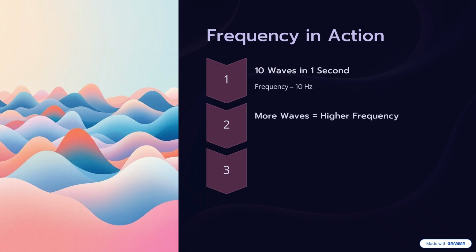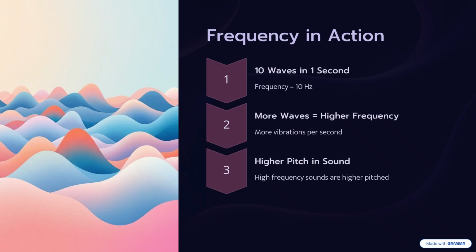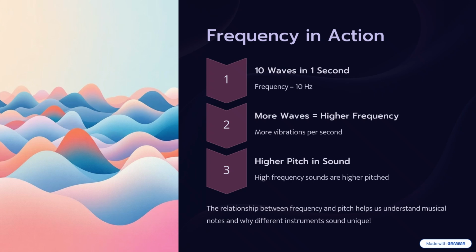Number two, more waves means a higher frequency. A higher frequency means more vibrations per second. If we have more vibrations, it means we have a higher pitch. High frequency sounds are higher pitched. So pitch is the one unique factor which helps us differentiate between two musical sounds.